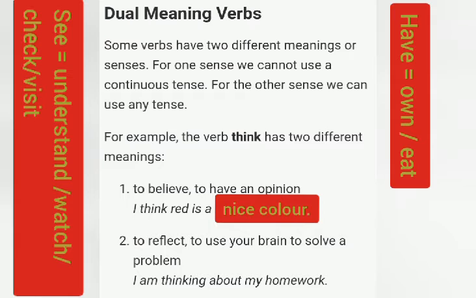Dual meaning verbs. Of course, have may mean own or eat. See may mean understand or watch, check or visit. Think may mean believe when you give an opinion, or reflect or use your brain to solve a problem. I am thinking about my homework now, okay, but I think red is a nice color. This is an opinion. Okay.